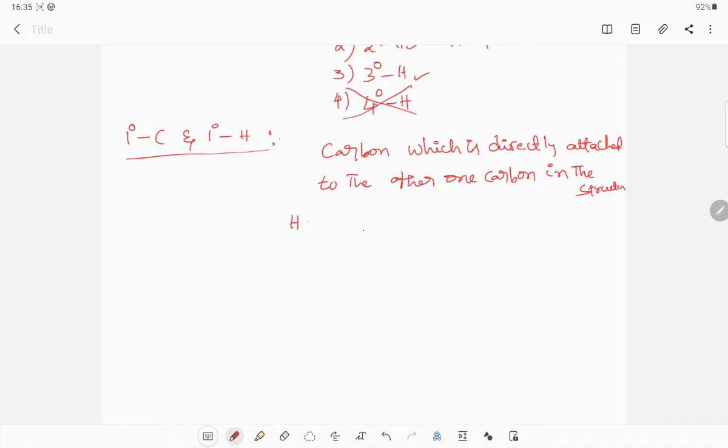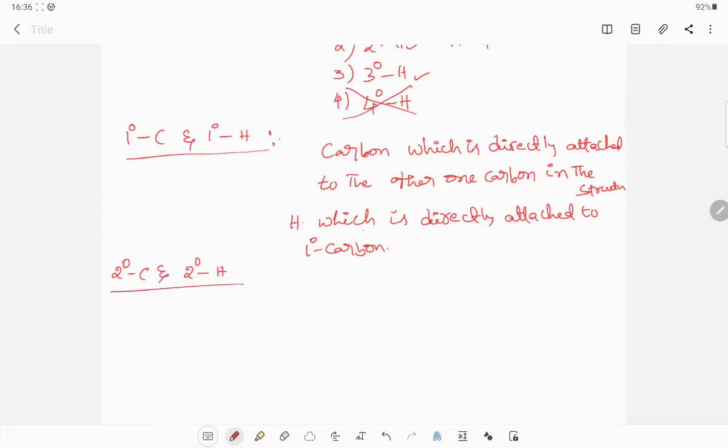Hydrogen which is directly attached to primary carbon. Now next, secondary carbon and secondary hydrogen.